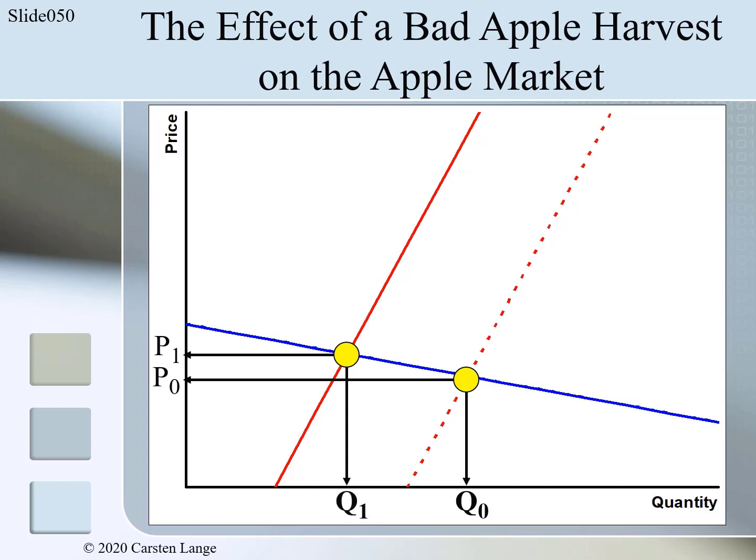To summarize the result, the bad harvest resulted in a small increase of price, which created a fairly big decrease in quantity.